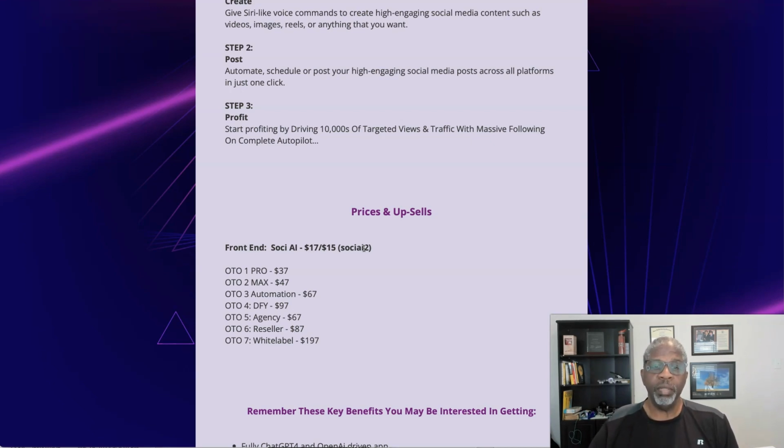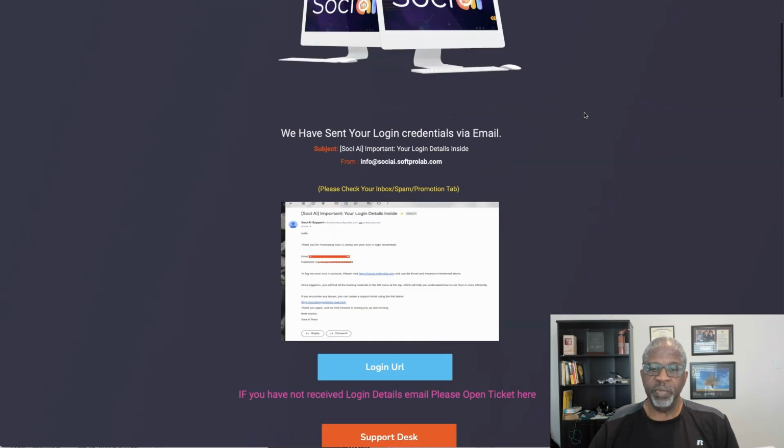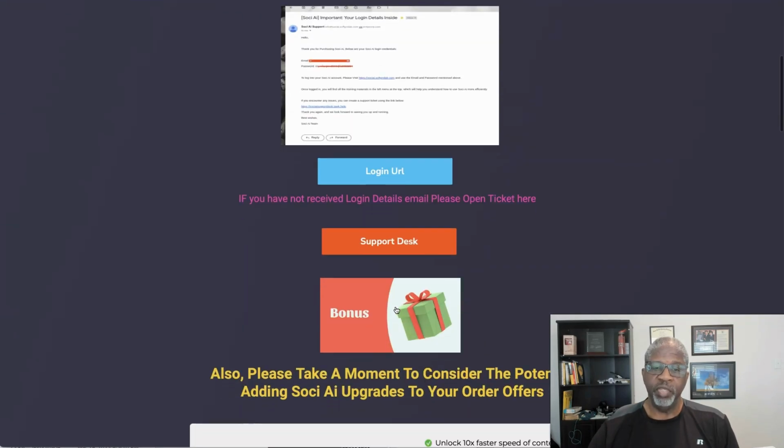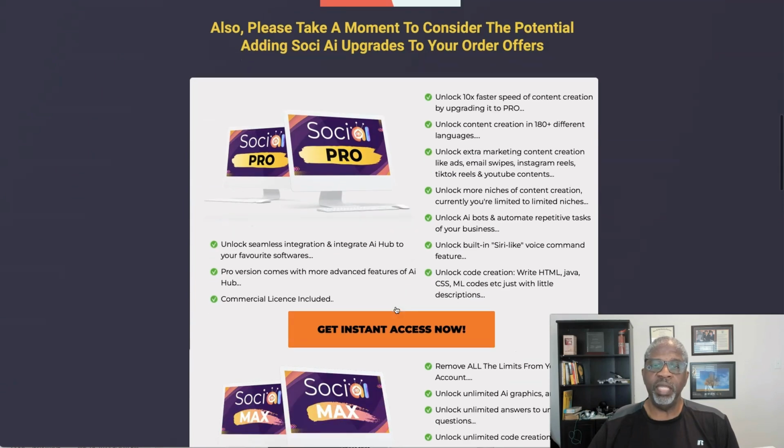And then there are a number of OTOs. Now, rather than having to write everything out on a bonus page, I'm going to take you over to part of the sales page where it has these bonuses. These one-time offers. Now, the page that you're seeing now is once you initially log in, once you click your Warrior Plus link, you will come to this page and you'll click on the login URL to get your dashboard. But also on this page, if you didn't take advantage of them while you were purchasing Soci AI, here it has all of the upsells.